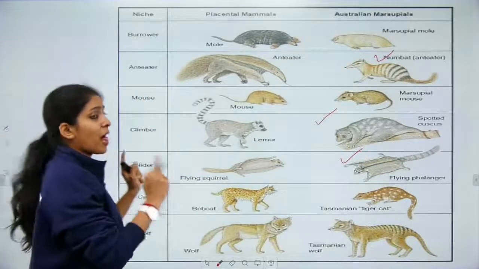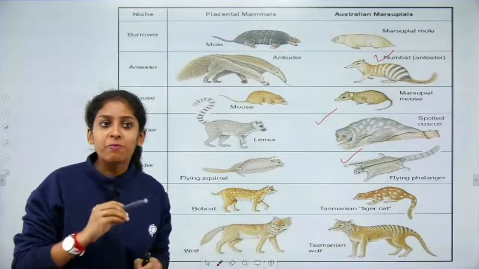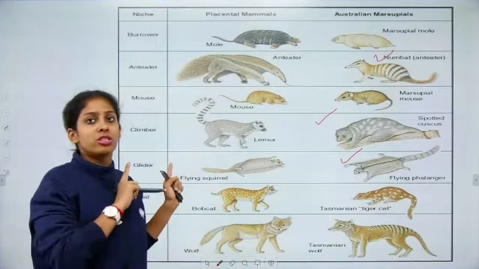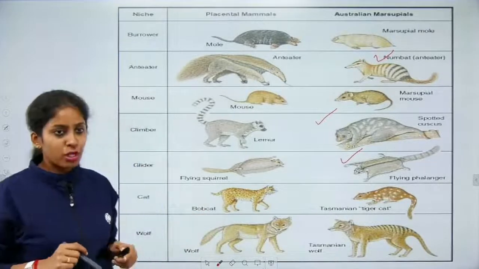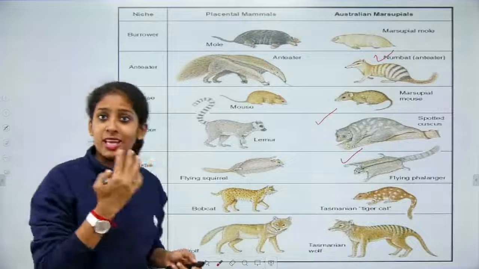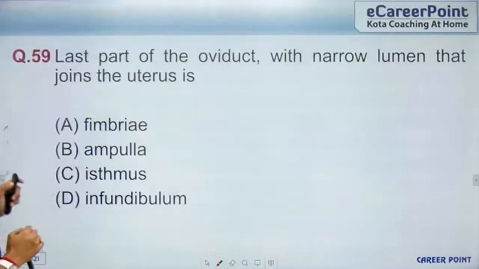So look at the intricacy of the question. So how beautifully in depth they have asked. So if you don't study the diagrams properly, this will be a big drawback for you. You would have lost 4 marks. At the same time, you would have got even negative marks. Yes. Alright, so we go to question 59.